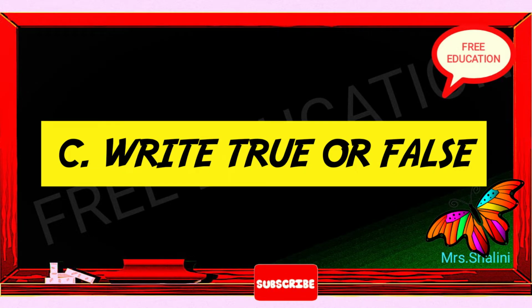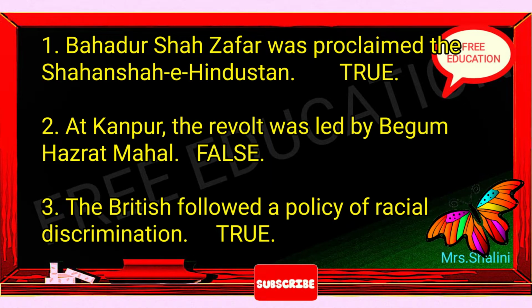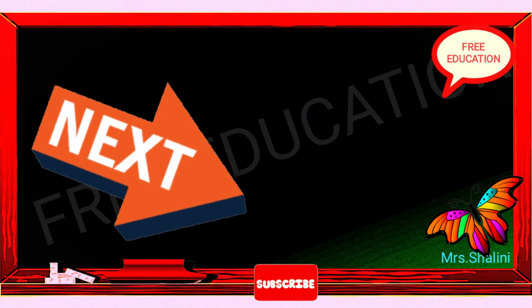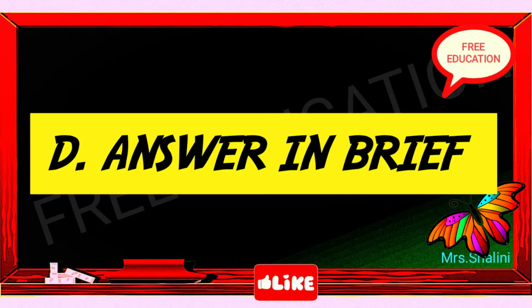1. Bahadur Shah Zafar was proclaimed the Shahanshah-e-Hindustan. True. 2. At Kanpur, the revolt was led by Begum Hazrat Mahal. False. 3. The British followed a policy of racial discrimination. True. 4. The regiment in Meerut revolted on May 10, 1857. True. 5. A Secretary of State was appointed to look after the governance of England. False. Next we will discuss question D.